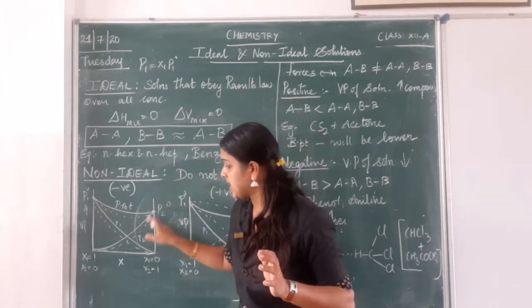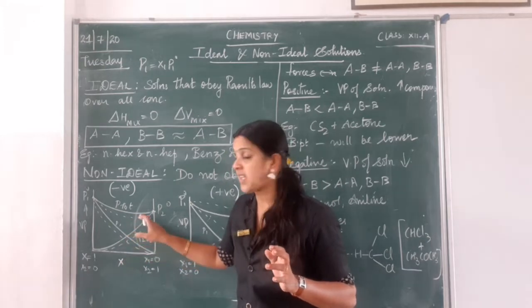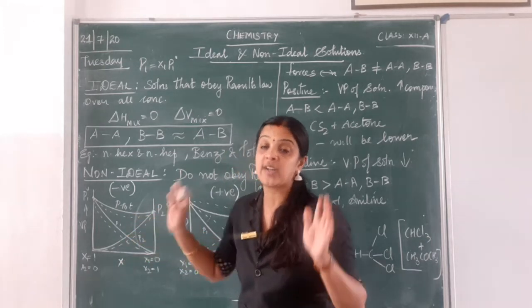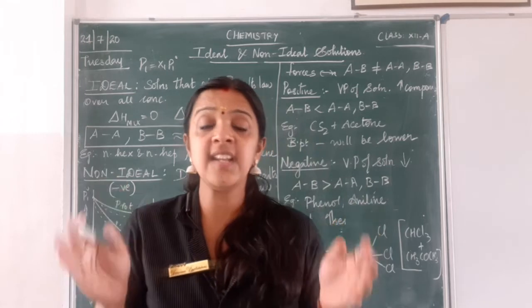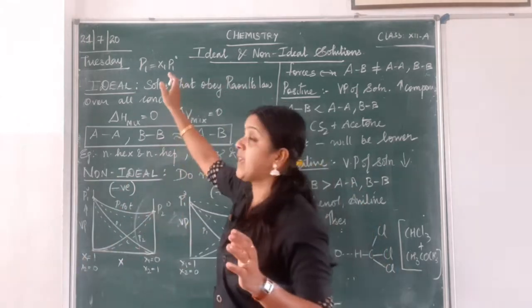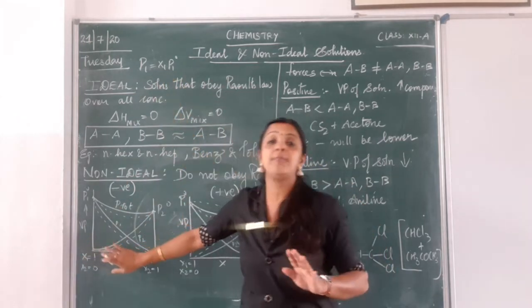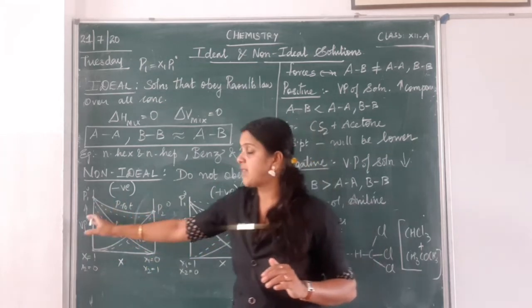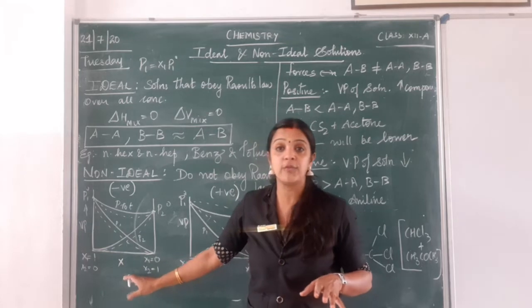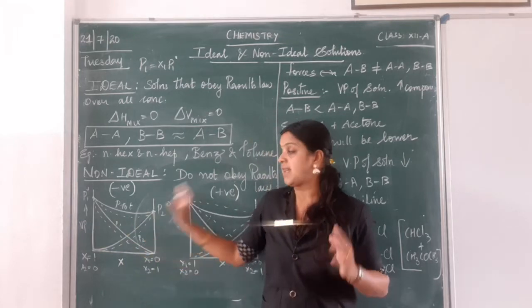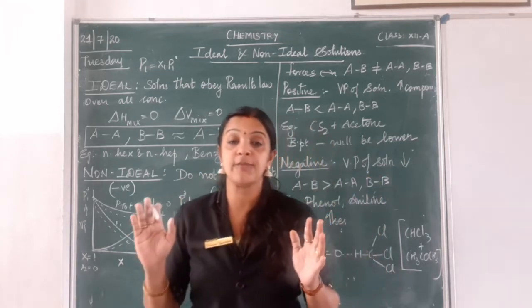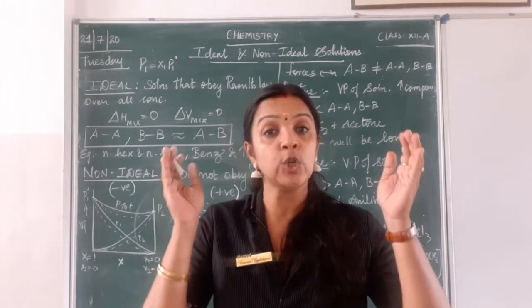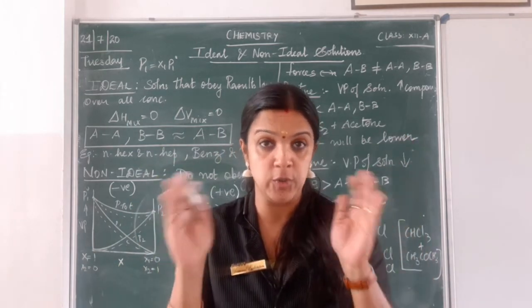So the thick lines which I have drawn are the graph for an ideal solution. Any ideal solution that obeys Raoult's law, you should be getting a graph like this, with the thick lines. One side we have vapor pressure, the other side we have mole fraction with two components, and the sum of the vapor pressures of the components will give us the total vapor pressure of the solution.